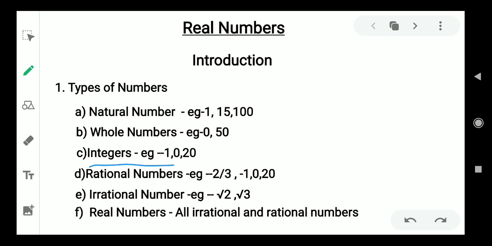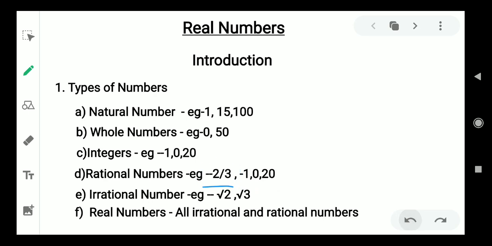Then we have integers. Integers are all positive as well as negative integers including 0. Then we have the rational numbers. For example, we can have negative numbers like -1, then we can have positive numbers as well, and we can even have fractional numbers.